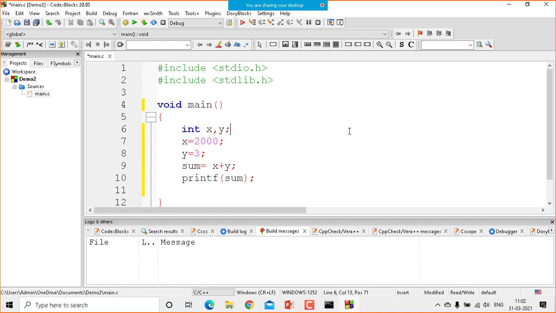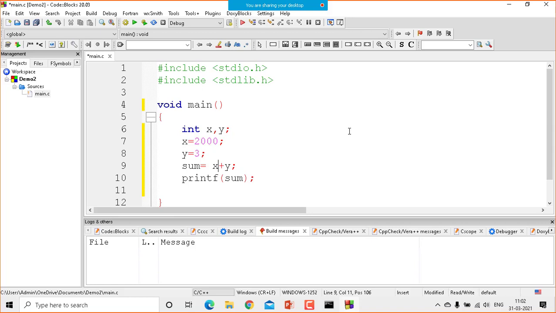Suppose somebody in our society is named Prakash. Prakash is an identifier. When you call Prakash, only that Prakash will come out, not all the society members. That's an ID. So X and Y are ID variable names. I have to declare them with their data type. What is my data type? INT. After declaration, I can assign X equal to 2000, Y equal to 3.